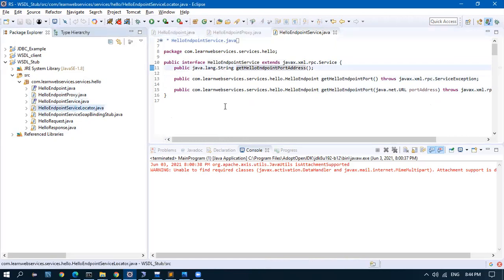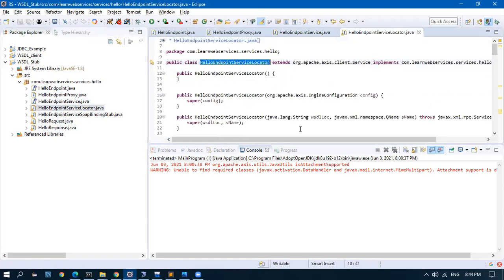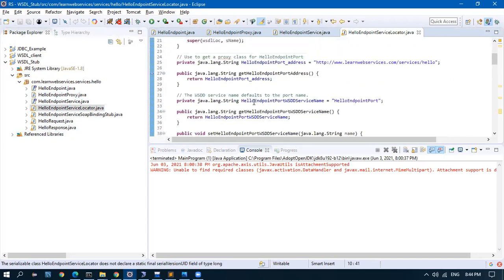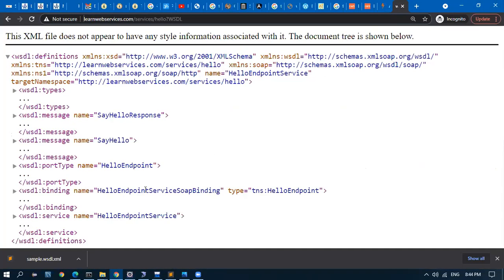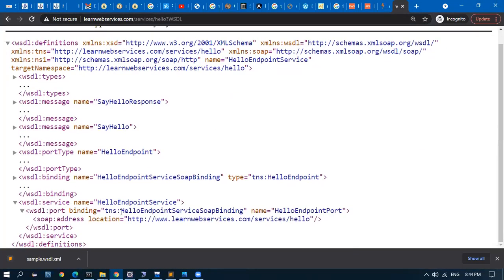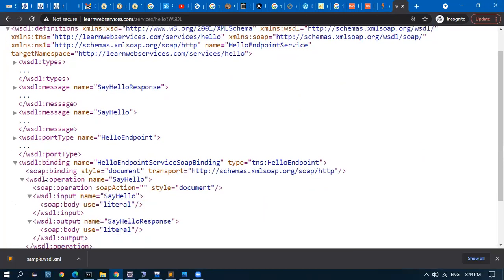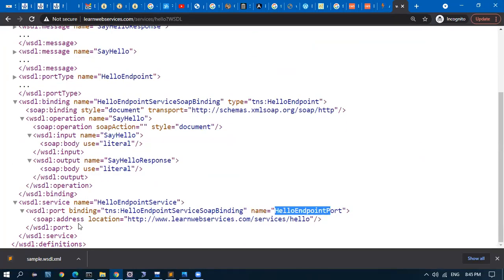We will not use this anyway. We have a service locator. We will not use this either. These are all auto-generated code from the WSDL. We saw this in the WSDL. If you remember, at the end of the WSDL there will be the hello endpoint port, and we saw the endpoint address somewhere. I showed you the URL.